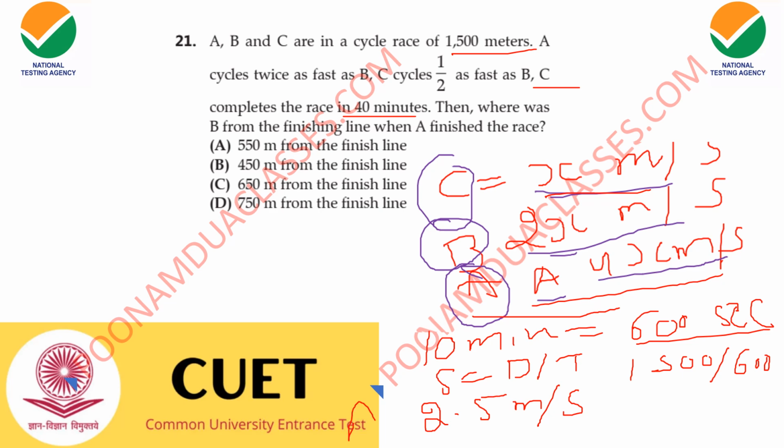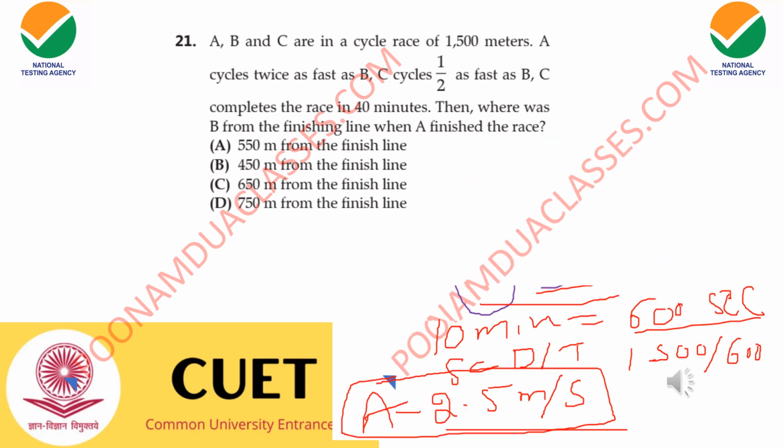Speed of A अभी तक हमने निकाला है. Speed of A is equal to 2.5 meters per second. लेकिन हमें निकालना क्या है? Where was B from the finishing line when A finished the race? A ने रेस फिनिश करते हुए अपनी स्पीड क्या रखी? 2.5 meters per second. Now we need to reach to the speed of B. हमारे पास A की स्पीड आ गई 2.5 meters per second.